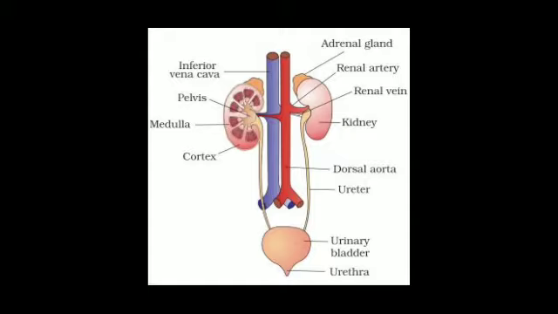The blood from the aorta enters the kidney through the renal arteries. This blood consists of all the nutrients and the metabolic waste products. So when blood passes through the kidney, the blood gets filtered, and then the filtered blood is collected into the renal vein.